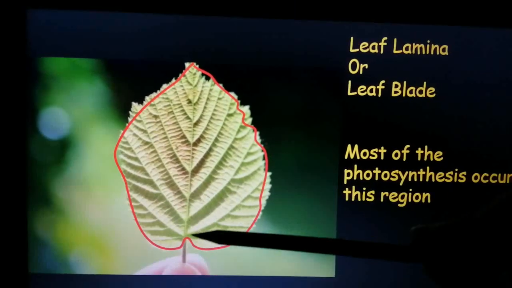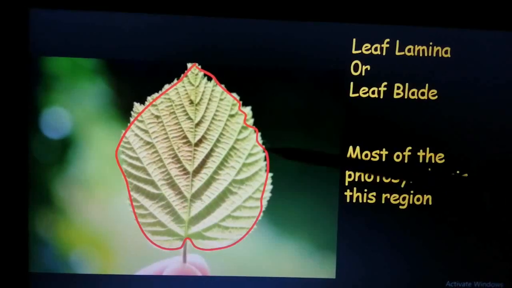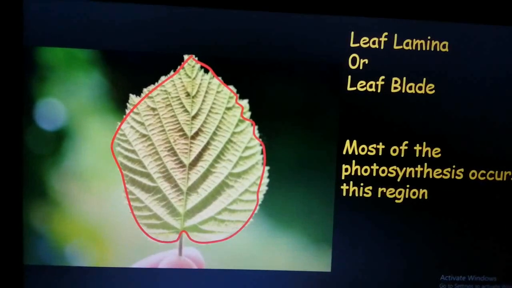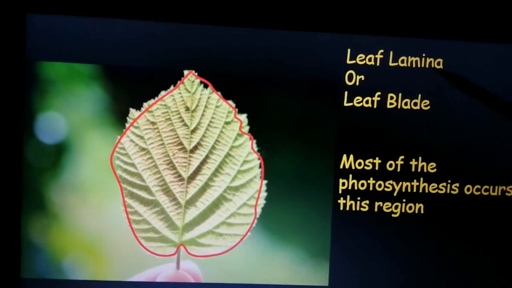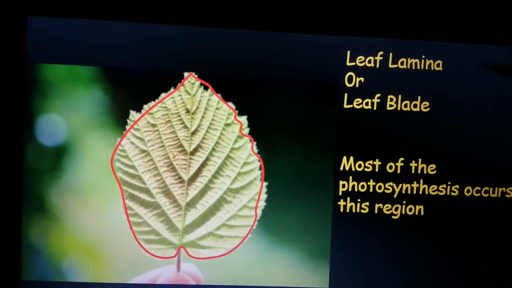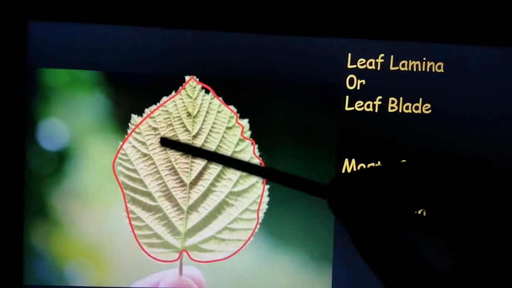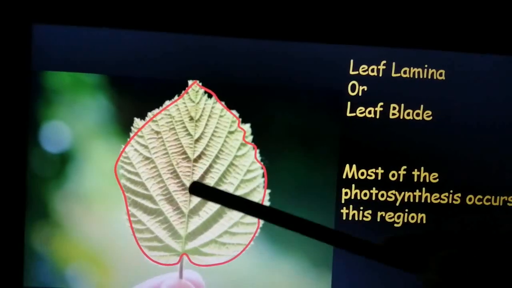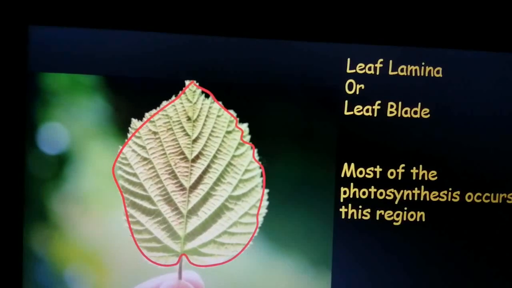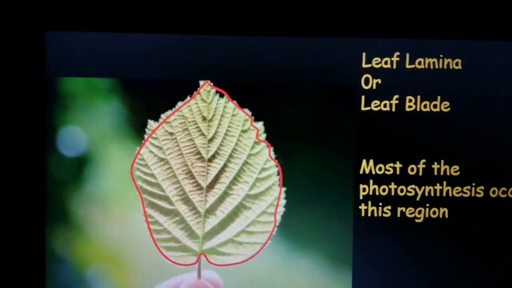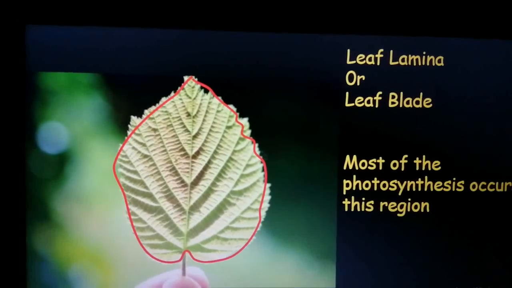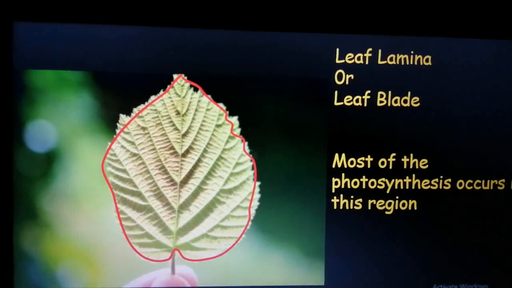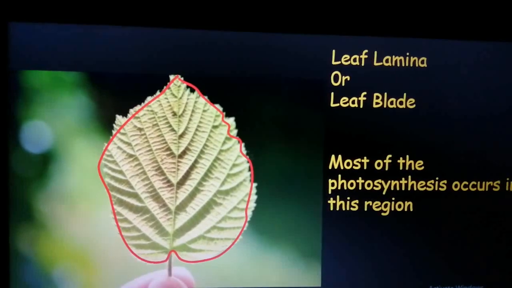So this flat part of the leaf is called the leaf lamina or the leaf blade. Okay, and most of the photosynthesis will occur in this region, especially the lower side of the leaf. All right, so the leaf has two sides, one that faces up and the surface that faces down, right?